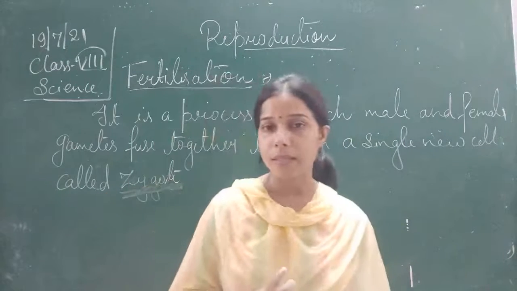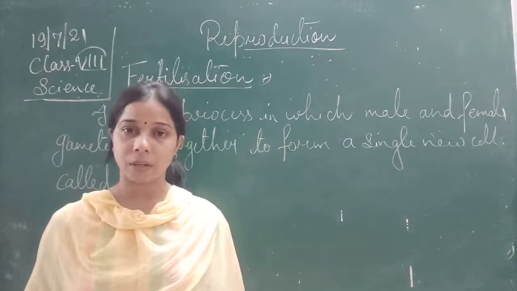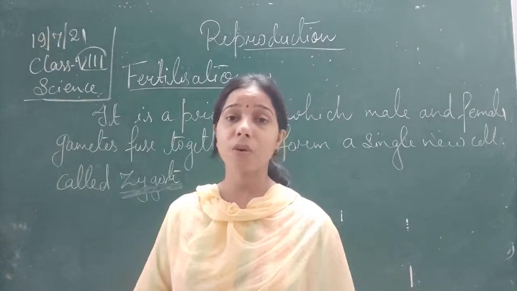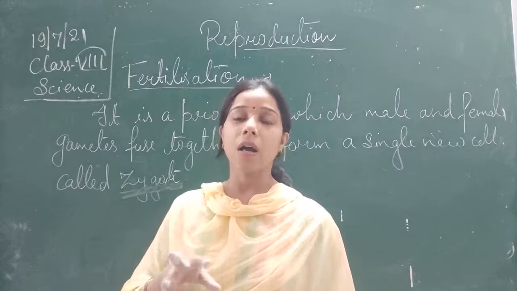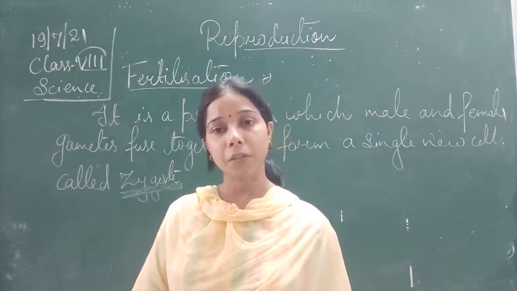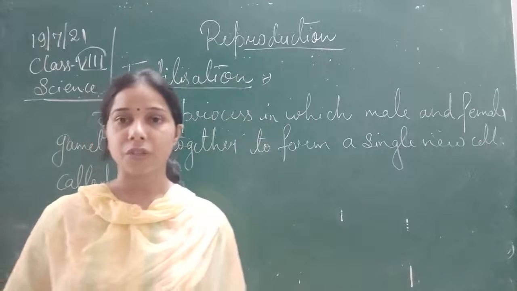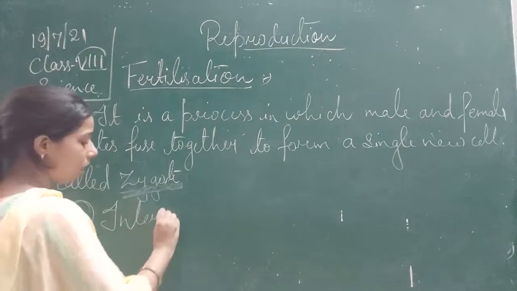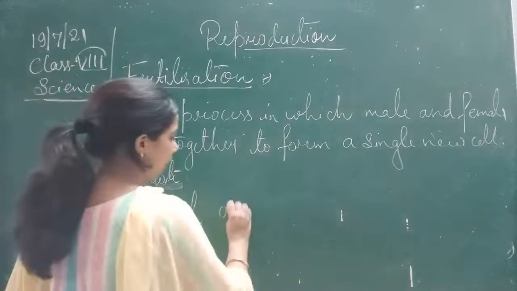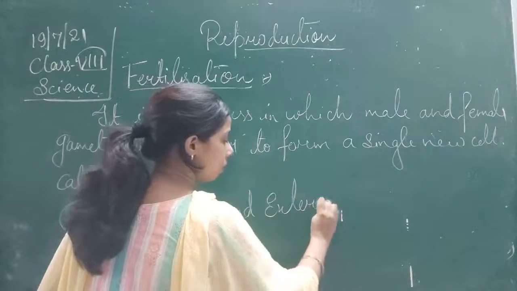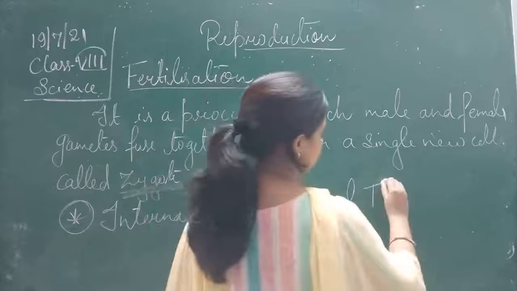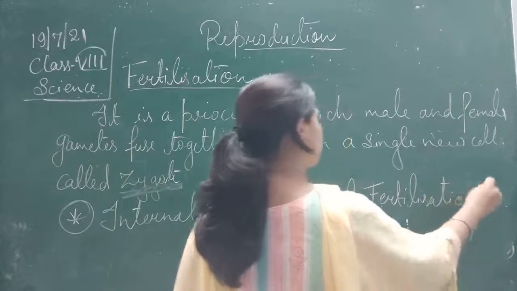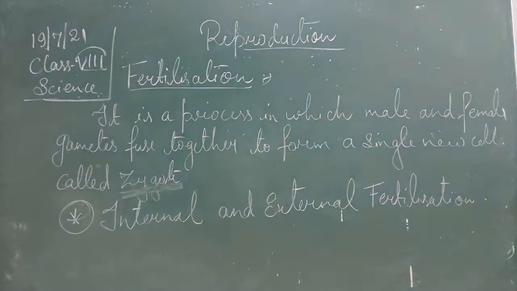In one process the fertilization occurs inside the body, and there is another process in which the fertilization occurs outside the body. On the basis of where the fertilization process occurs, it has been categorized into two types. One is internal fertilization and the second one is external fertilization. Internal and external fertilization. First of all, we will start with internal fertilization.